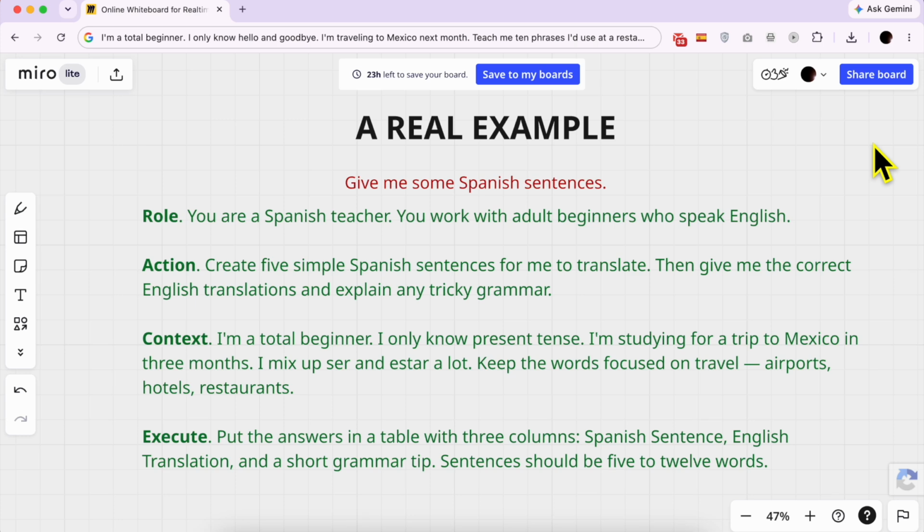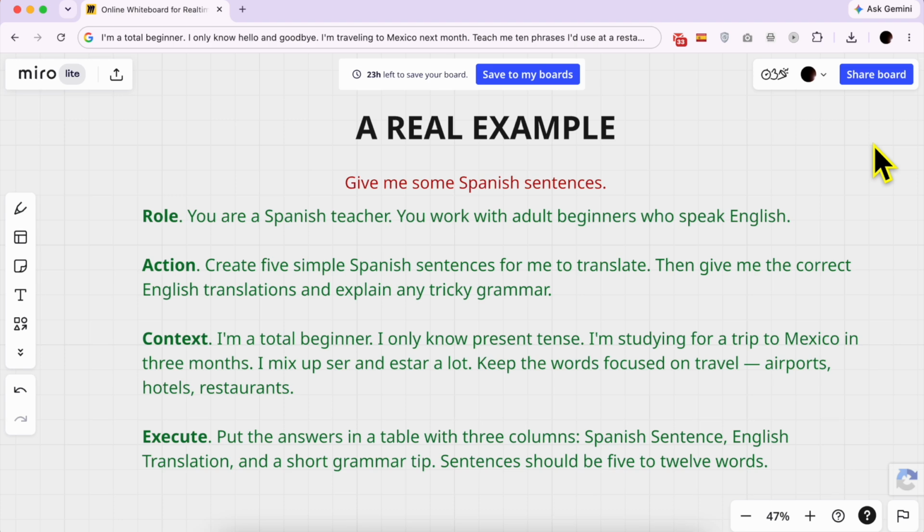Context: I'm a total beginner. I only know present tense. I'm studying for a trip to Mexico in 3 months. I mix up ser and estar a lot. Keep the words focused on travel, airports, hotels, and restaurants. Execute: put the answers in a table with 3 columns: Spanish sentence, English translation, and a short grammar tip.